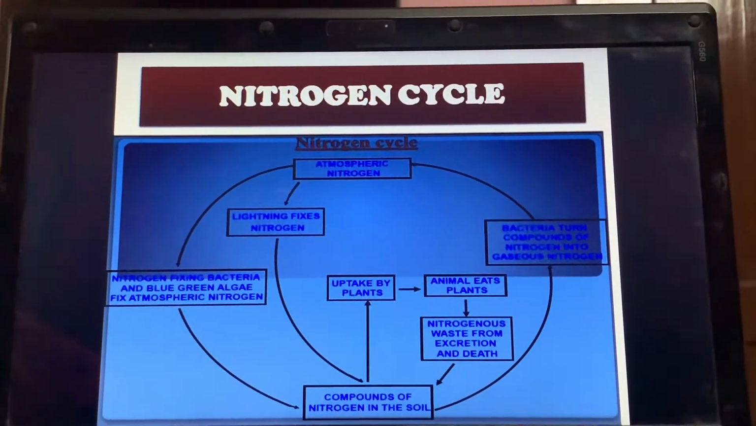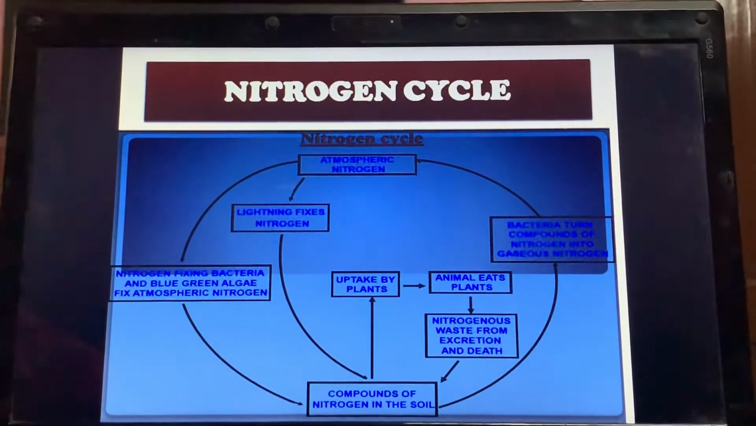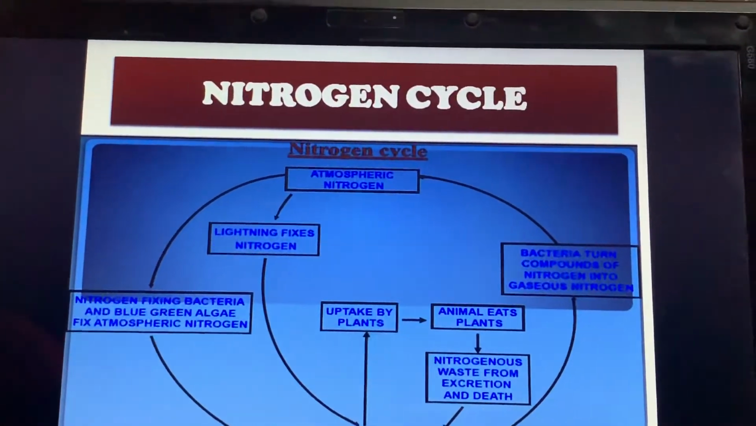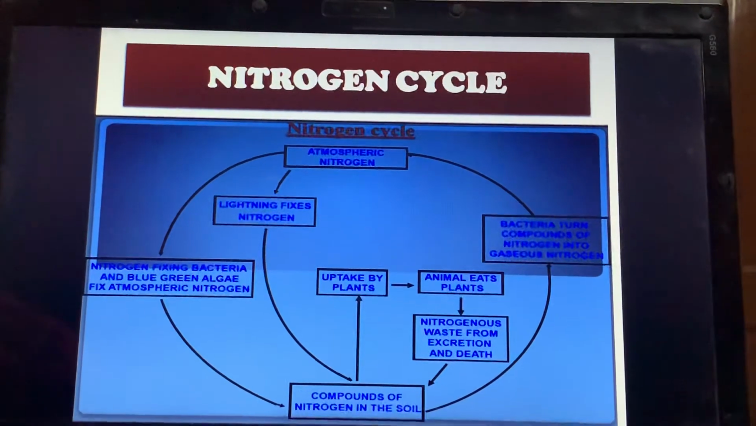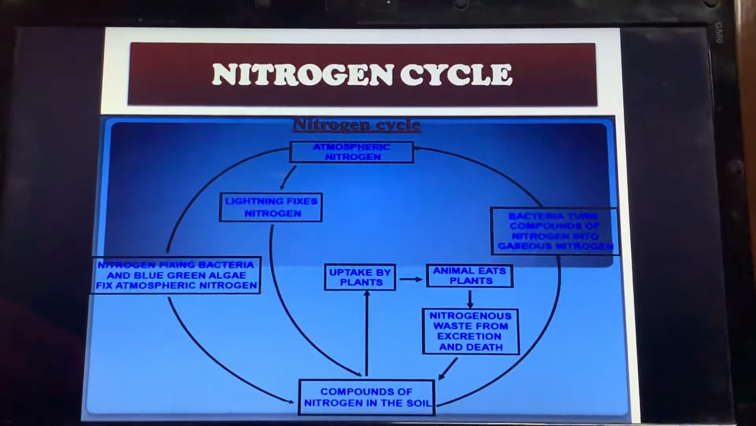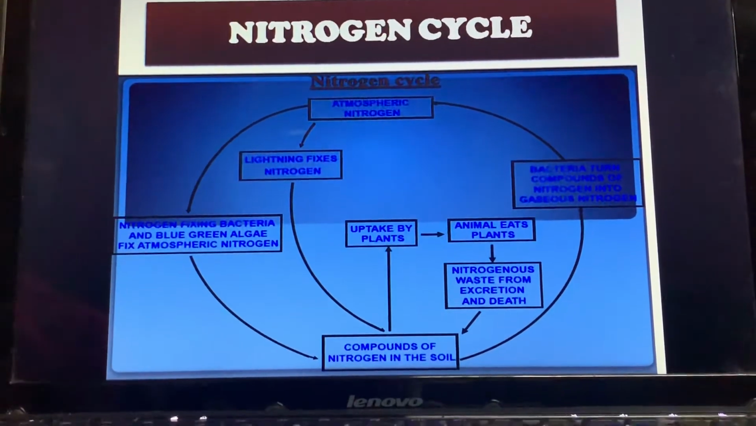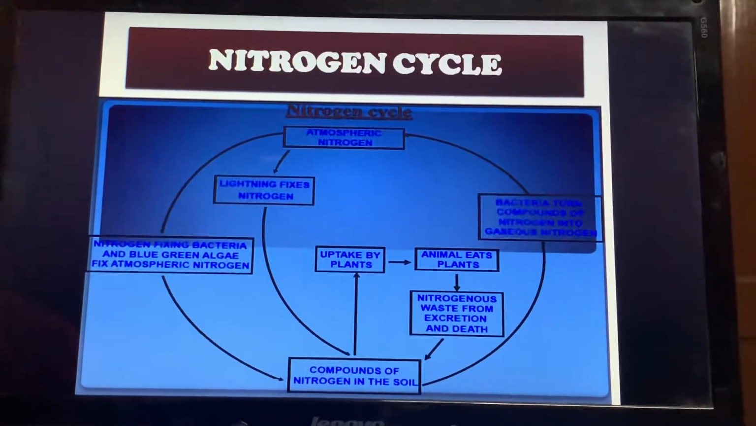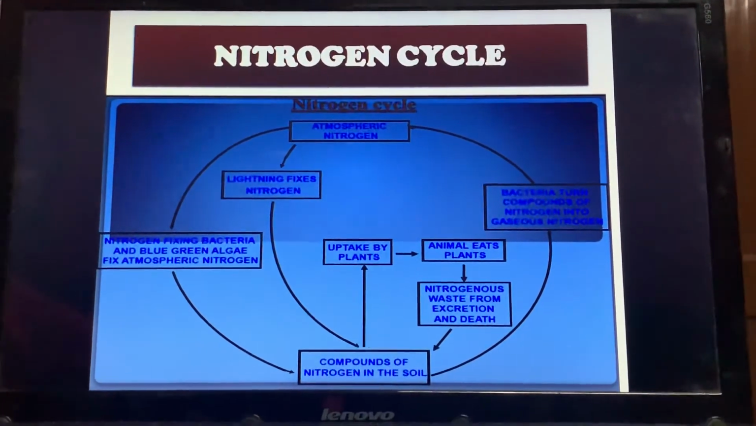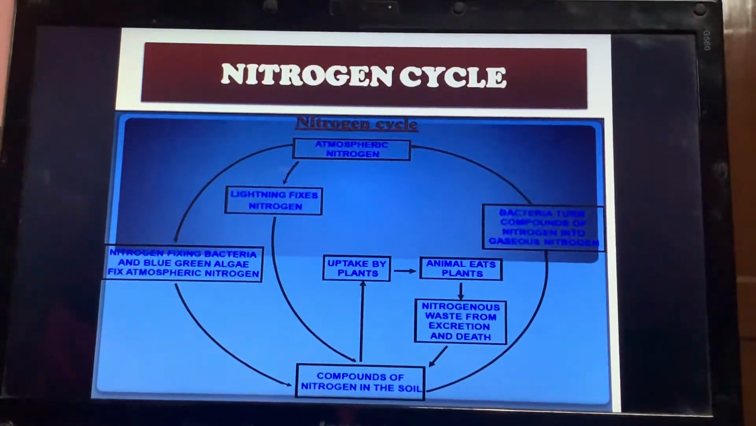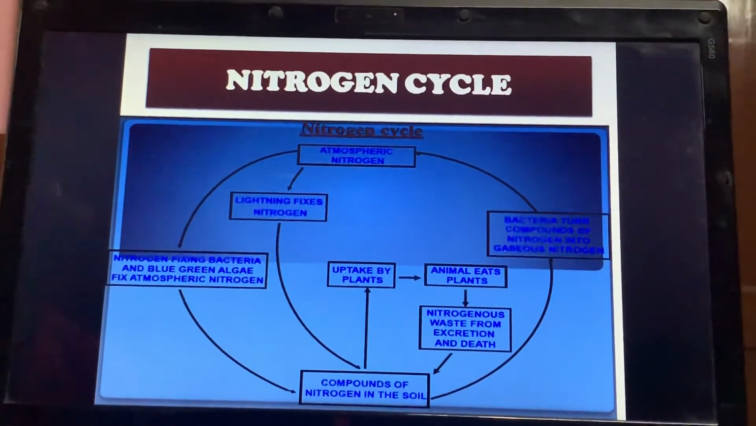So, the definition of the nitrogen cycle: the cyclic flow of nitrogen between the living and non-living environment, right? You know that the non-living environment includes your atmosphere. So nitrogen is present in the atmosphere in the form of N2. Now when this nitrogen comes into the soil, it is taken up by bacteria.